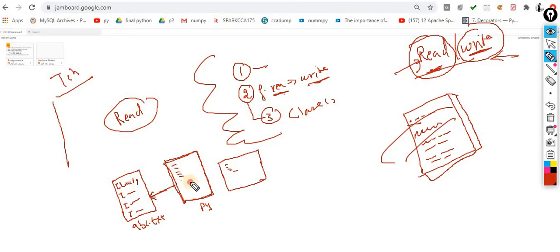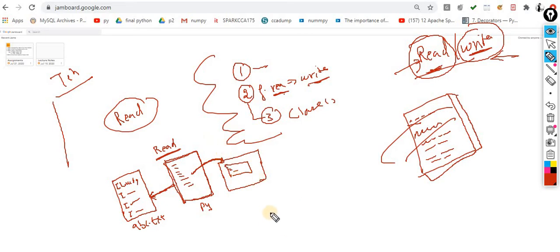This one is your Python script. With the help of this Python script, you made a connection with this abc.txt file. After reading the data from here, with the help of this Python script again, you are displaying the data over here with the print statement, very simple. We know how we can display the data on the console. The first thing is that you are supposed to read the data from this file with the help of this Python program, and after that you are supposed to display that data on the console screen. So this entire step is called the read operation.